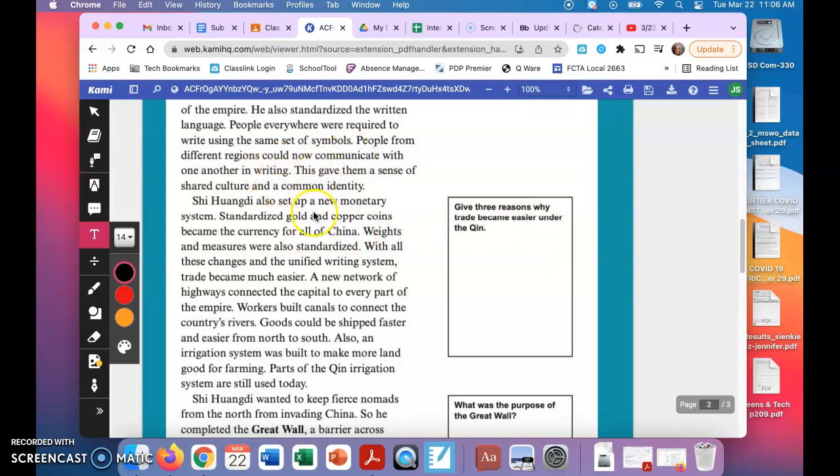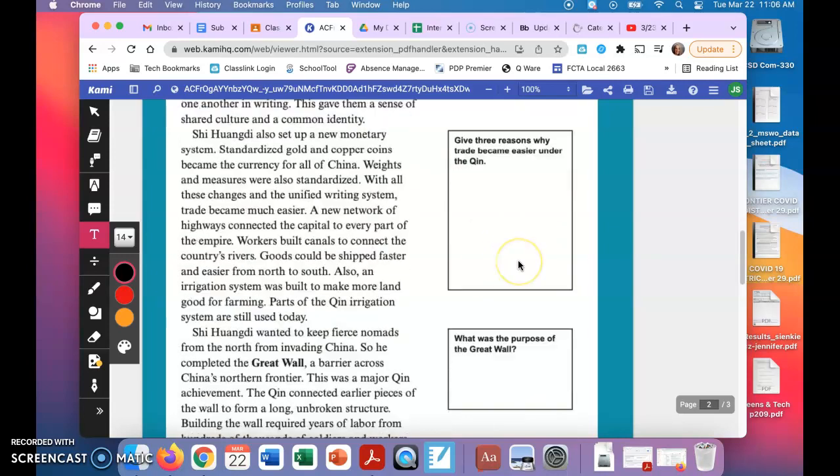I'm trying to see. Right here it says, with all these changes in the unified writing system, trade became much easier. Why? What were 3 things that Shi Huangdi did to make that easier?